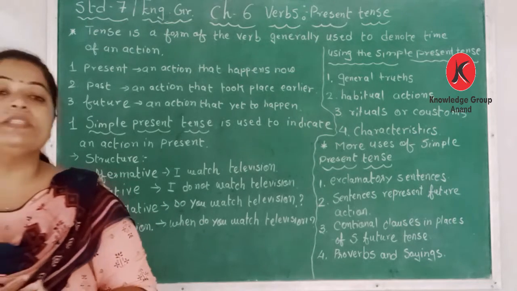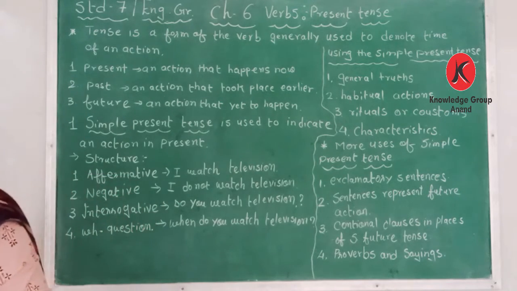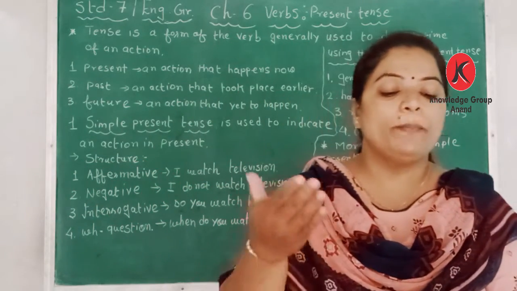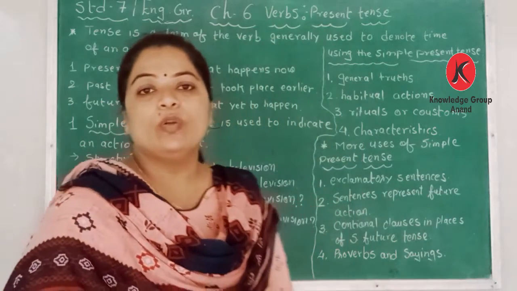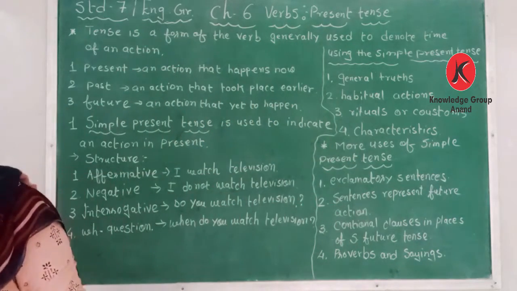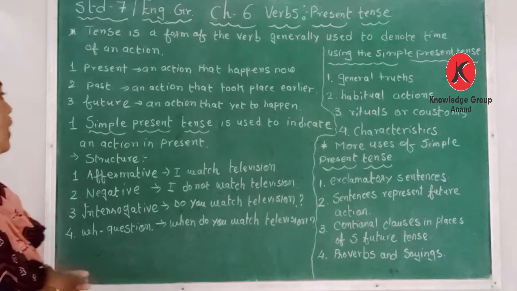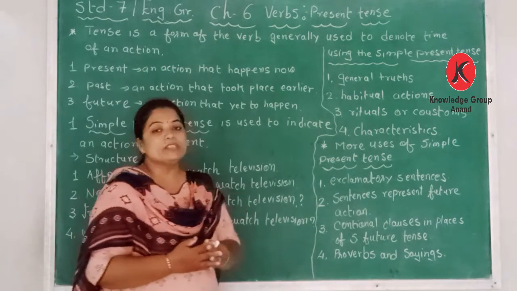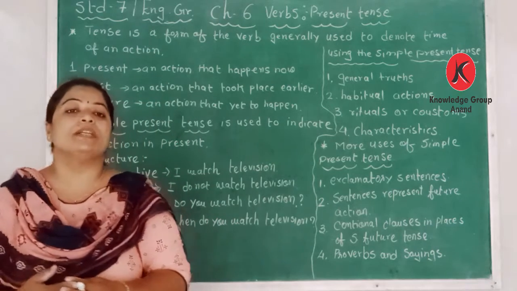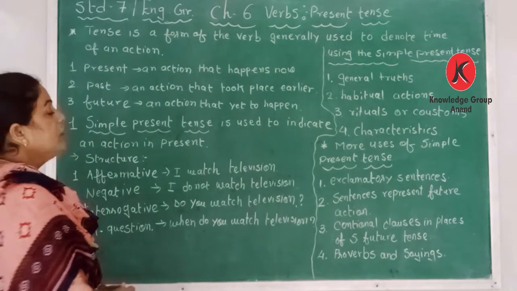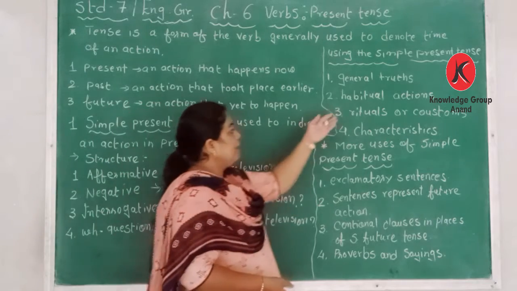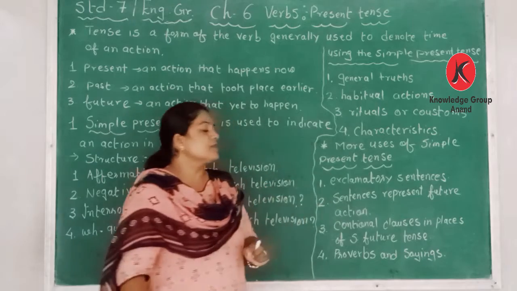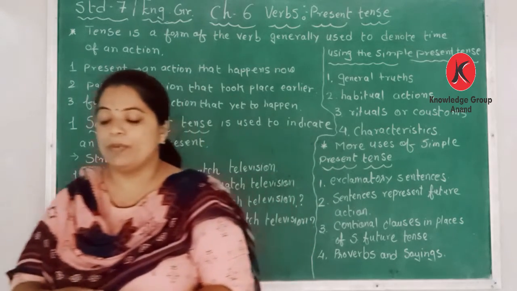Next is using simple present tense. In your book, page number 51, a paragraph is given that we shall go through during our live class. But now let us know how to use the simple present tense. In which places do we use simple present tense? The first one: general truths, habitual actions, rituals or customs, and characteristics. So these four places we use simple present tense.